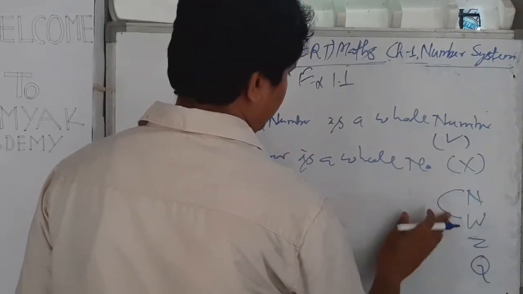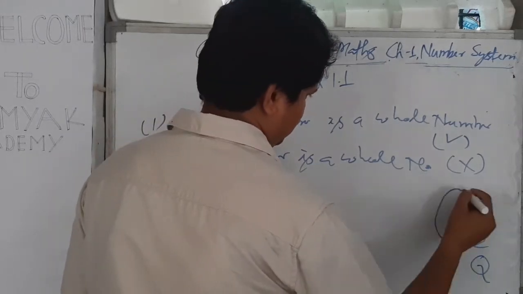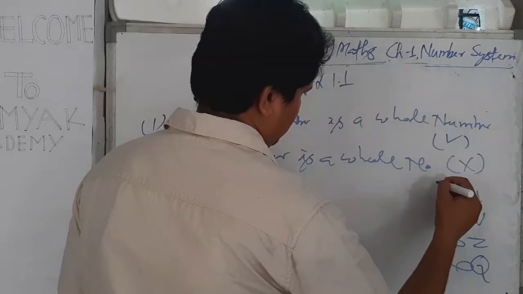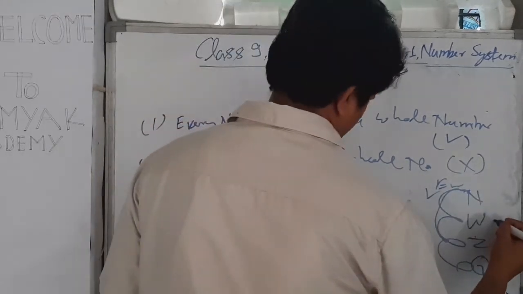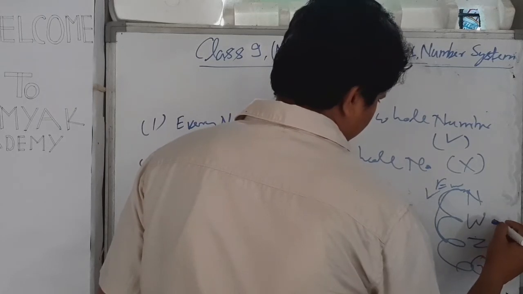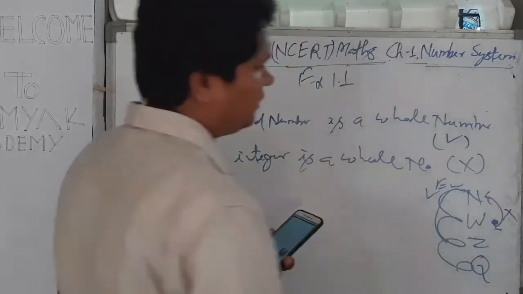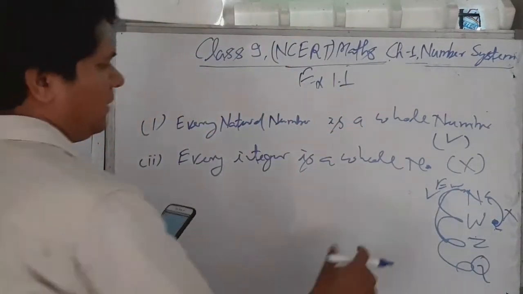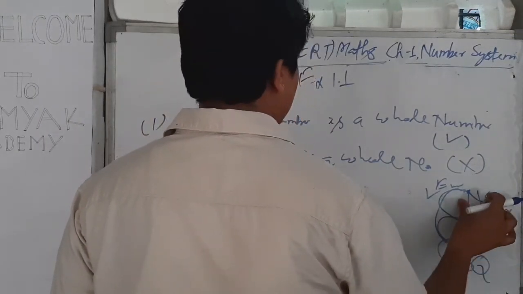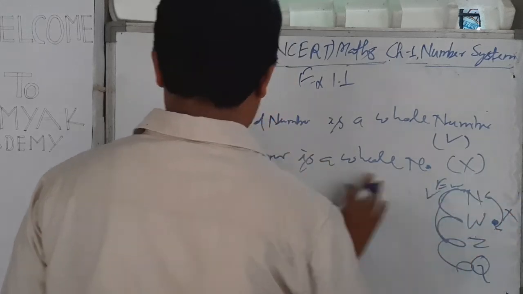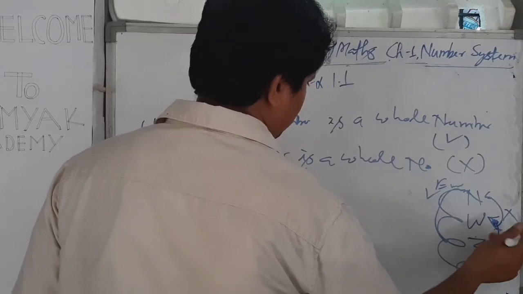If we go from top to bottom, every statement is always true. But if we go from bottom to top, every statement is always wrong. Here we want to go with every whole number is a natural number. Every integer is a whole number, that is wrong.